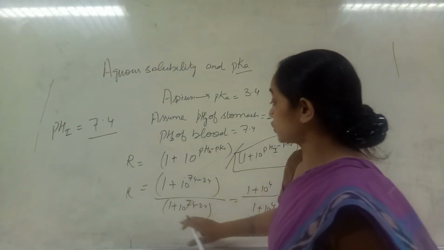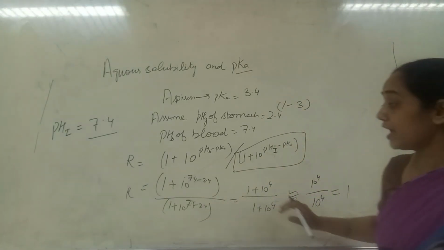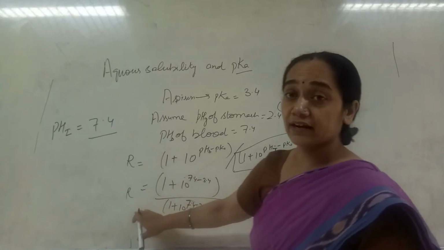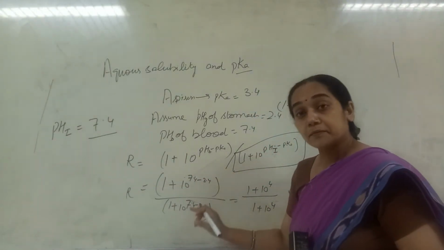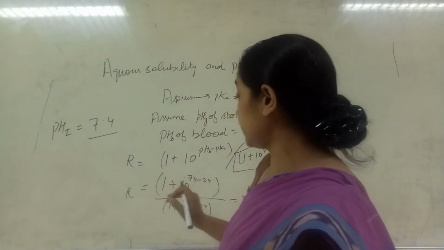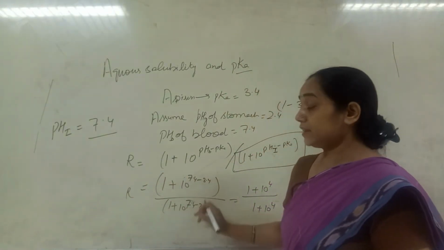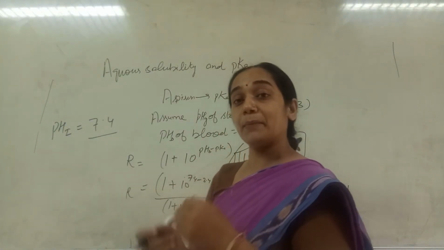In the case of intestinal pH, we are calculating here the relative solubility of the drug in intestinal fluid and the blood. Now the relative solubility of the drug in the blood and in the stomach is approximately coming equal.